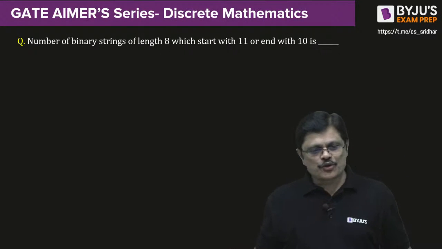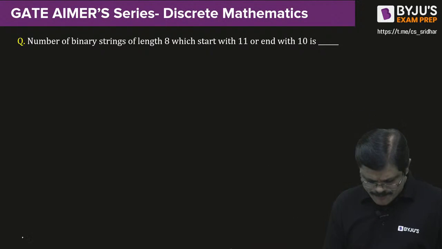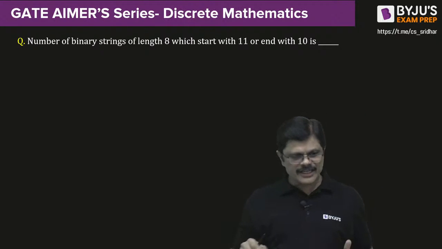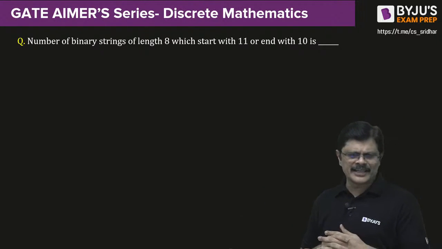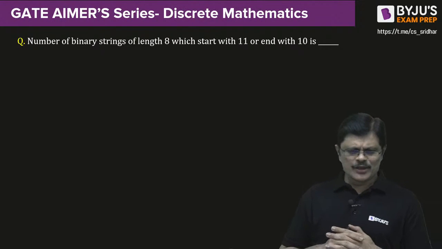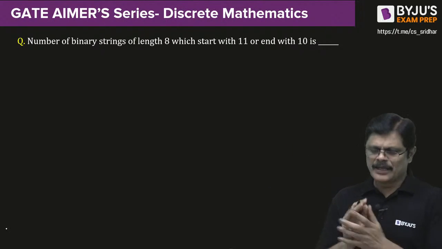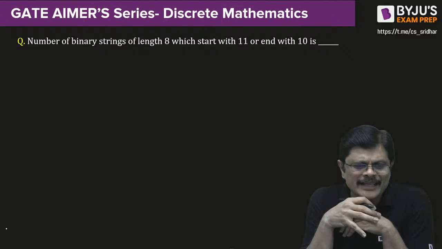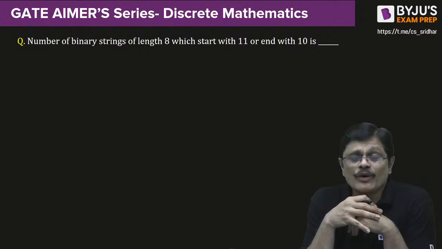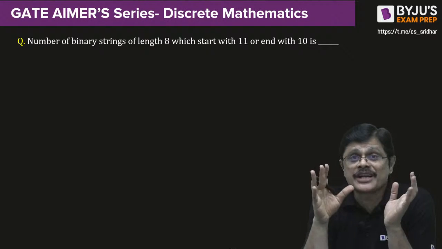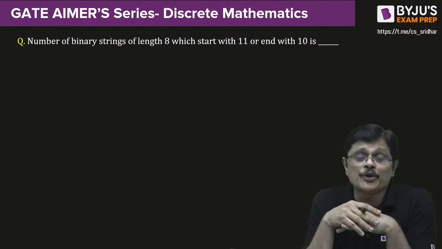Straight away with problems. Today we solve only problems and more problems. And this was the homework problem which I gave. Did anyone answer? I think yesterday, Pavi, you answered the question, but let us quickly see this particular question. How many binary strings of length 8 which start with 1 1 or end with 1 0 are there? They should start with 1 1 or end with 1 0.